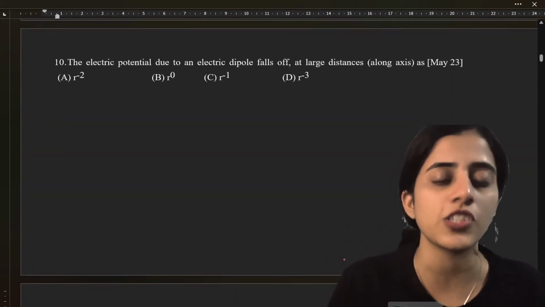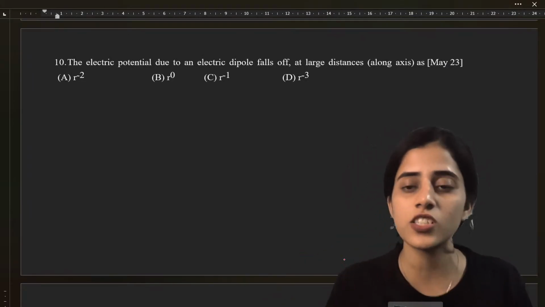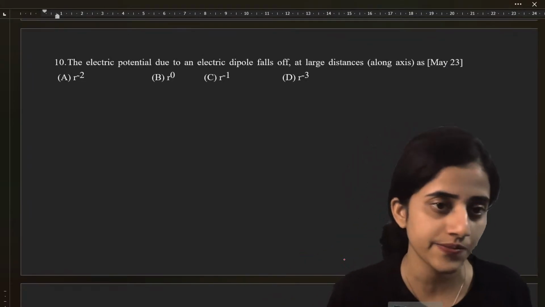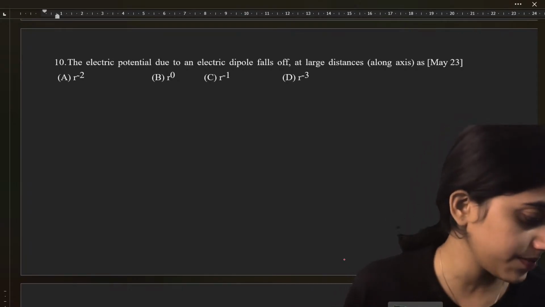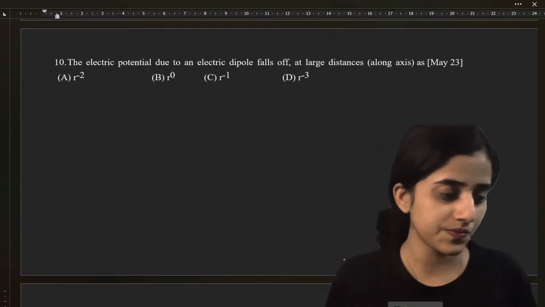Okay. Next question. The electric potential due to an electric dipole falls off at large distances along the axis as. This is also a very easy question. What is the answer?